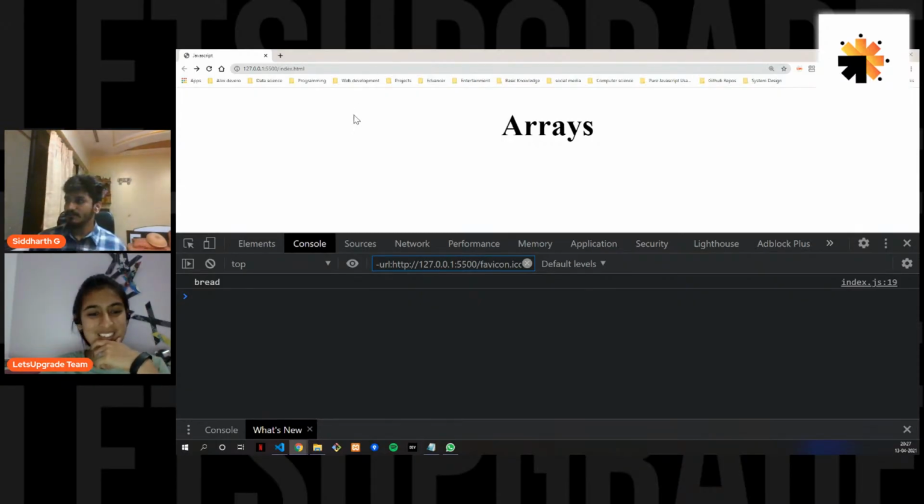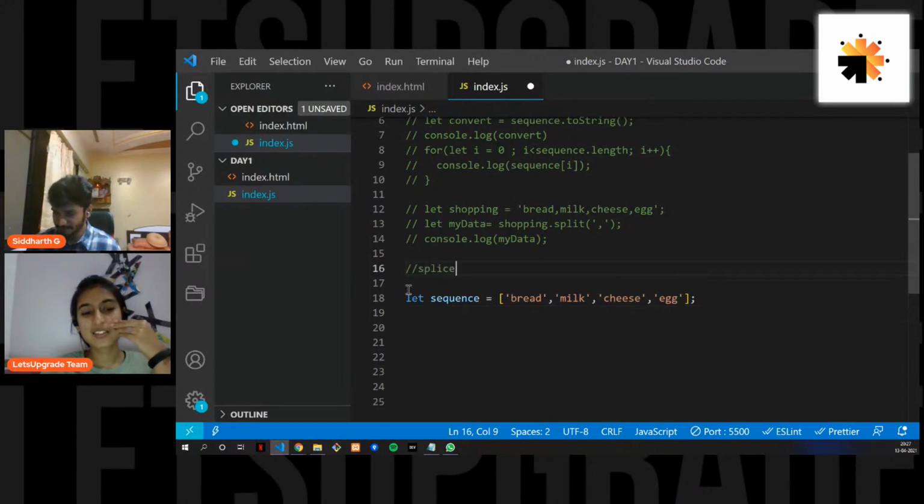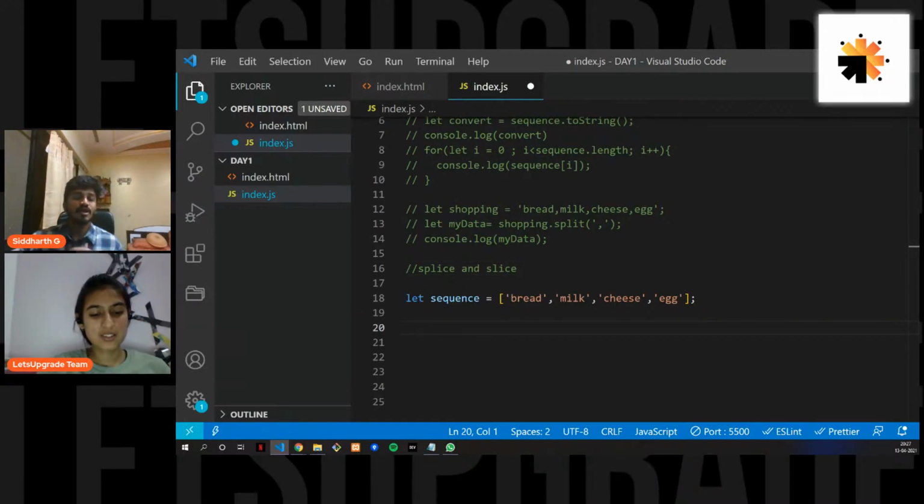So, moving on, let's talk about splice. One is splice, and one is slice. I'll just create a splice and slice. Now I'll start with splice. The splice method returns the removed item. It returns the removed item in an array. And the slice method returns the selected elements in an array.